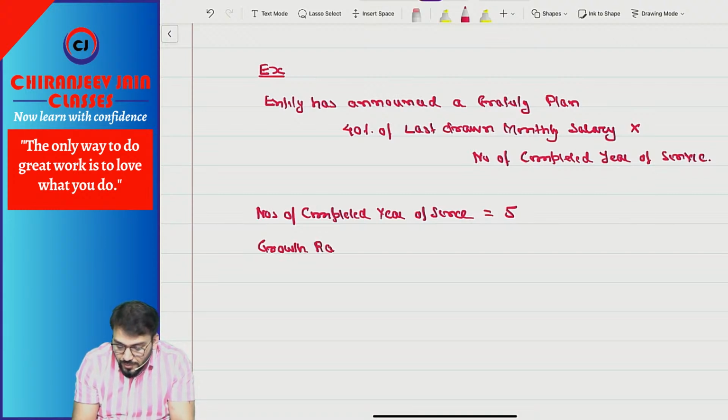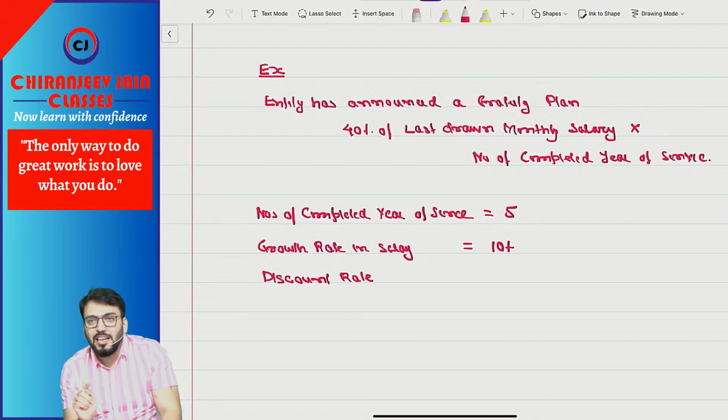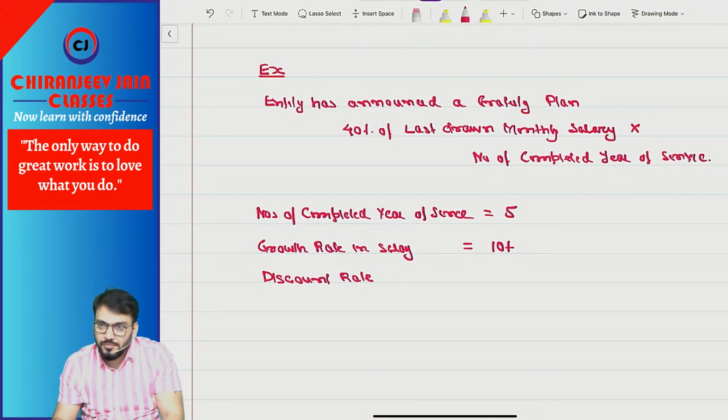Growth rate in salary. Let us assume 10%. We will also assume a discount rate. However, the discount rate is based on the yield rate of government bonds.